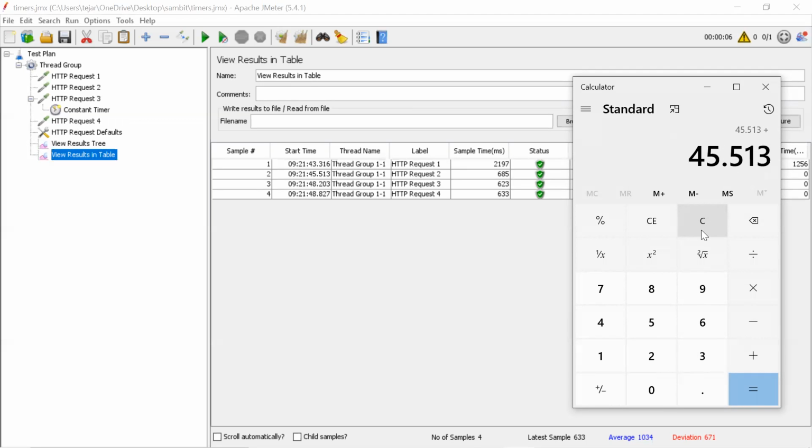$45.513 plus 0.685. So the request should ideally start at 46.198, correct? Yeah. But it started at 48.203. See, a 2 second gap.